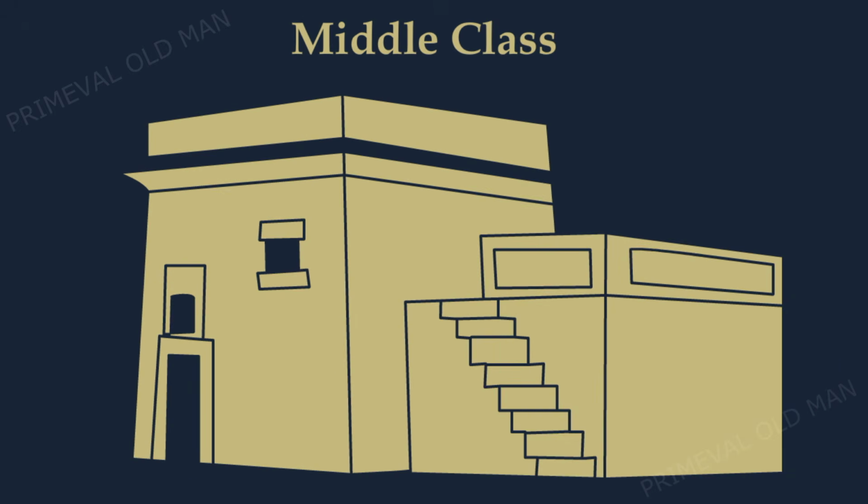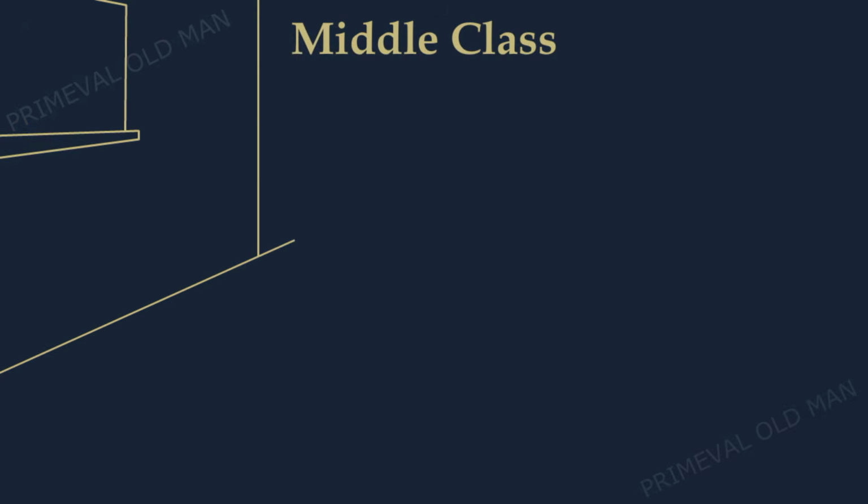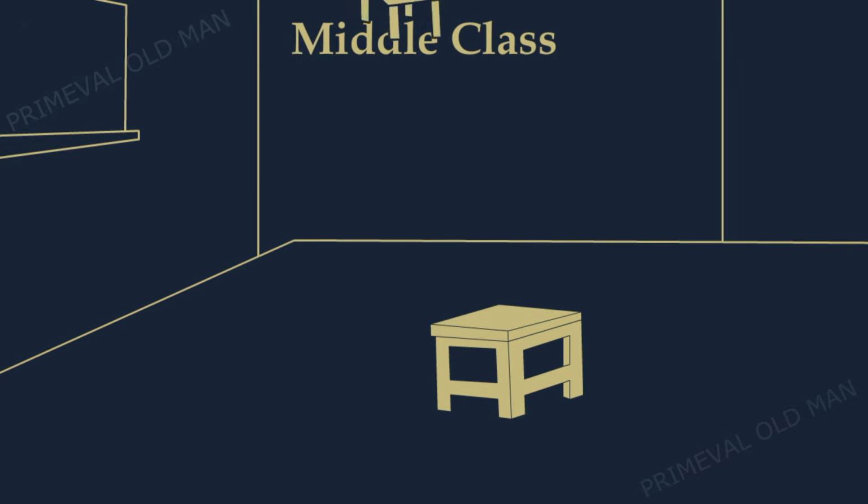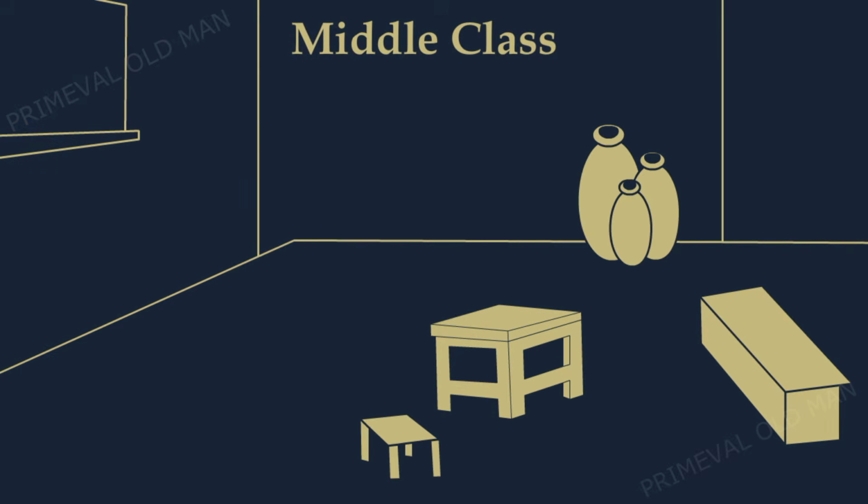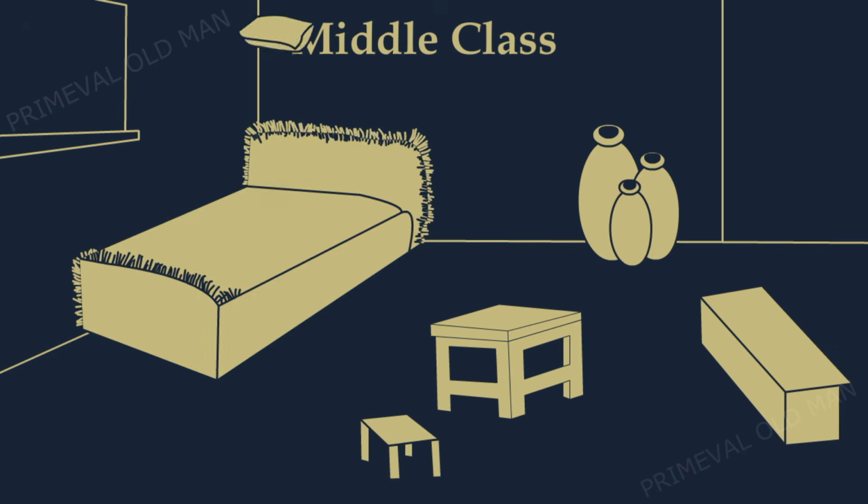The middle class lived in modest houses made of mud bricks, usually with 1 or 2 floors and several rooms. They had some furniture and personal belongings, such as tables, chairs, chests, pots, and clothes. They slept on beds of straw or reeds, sometimes with blankets and pillows.